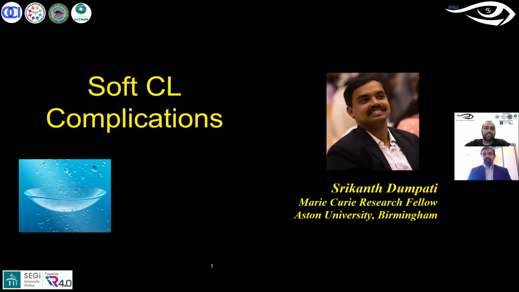Shrikant finished his bachelor's from Bharatiya Vidyapeeth School of Optometry, Pune, India, and went ahead to do his master's from the MET University, Gurgaon. He has vast experience as a clinician, educator, and researcher in the field of contact lenses. He was associated with the contact lens department of the LV Prasad Eye Institute for 13 years, and very recently he joined Aston University in the UK as a Marie Curie Research Fellow. His special interests include contact lenses, specialty lenses, and scleral lenses.